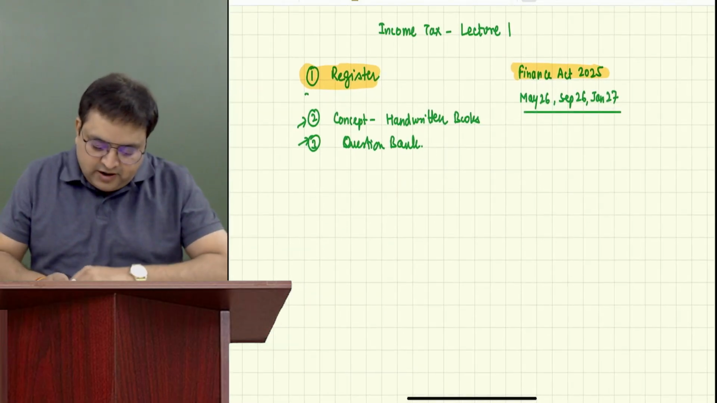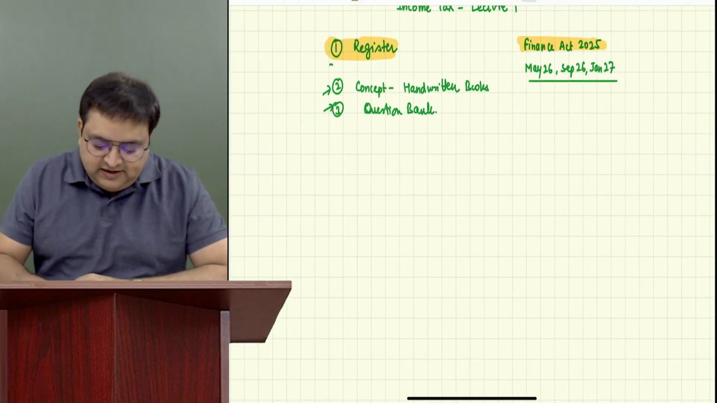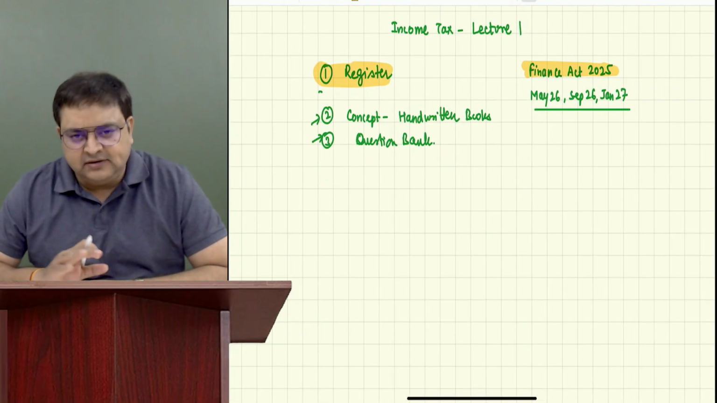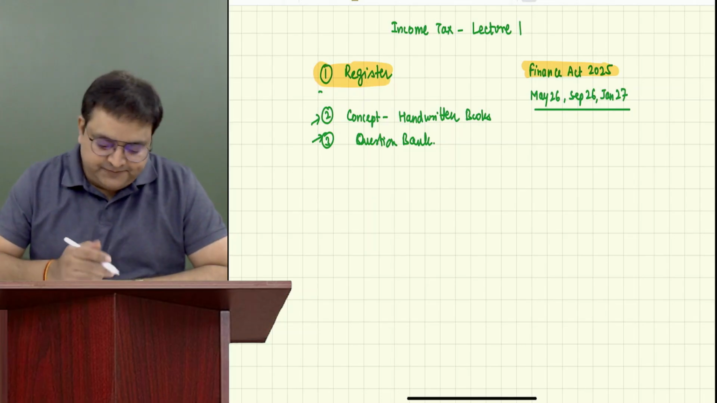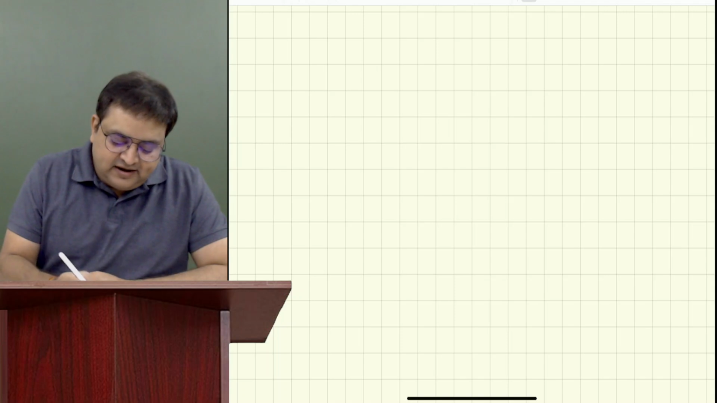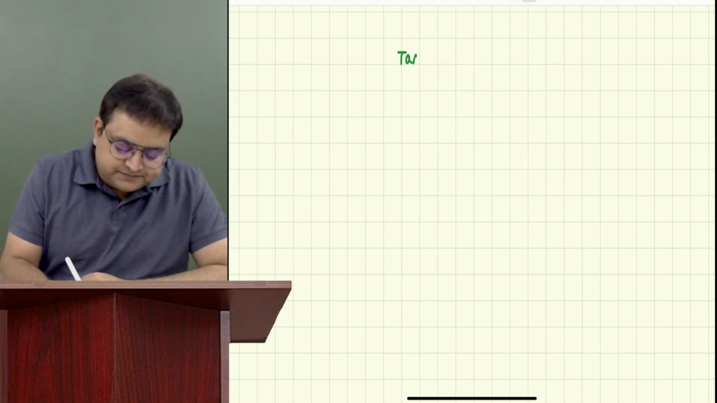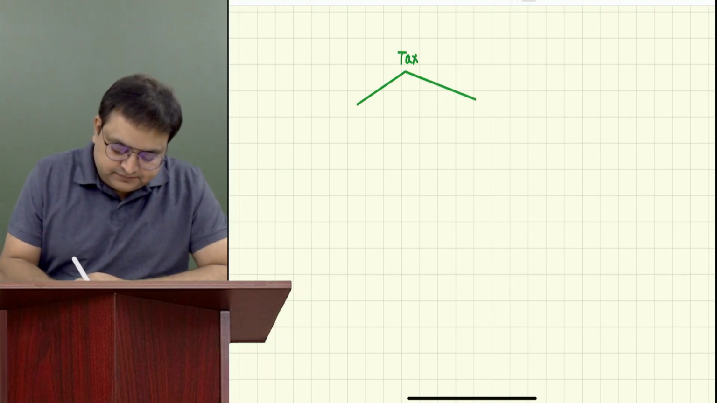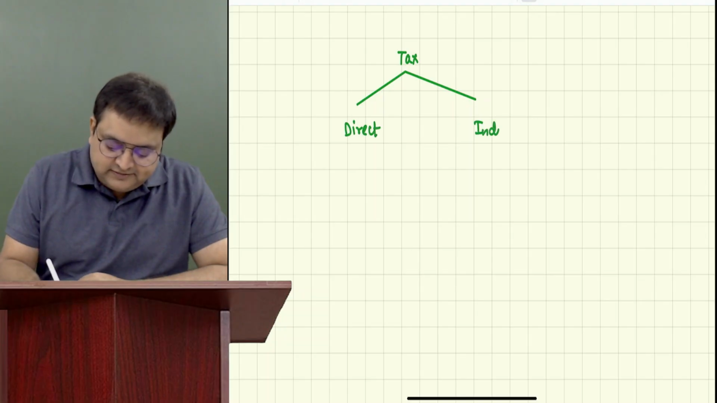Now, I was telling you, please start writing. Still, if you have not maintained the proper register, from tomorrow you can maintain the proper register. Today you can write it in any register. So it's a basic thing that we understand that taxes are of two types. You all know it. Direct and indirect. Direct tax and indirect tax.